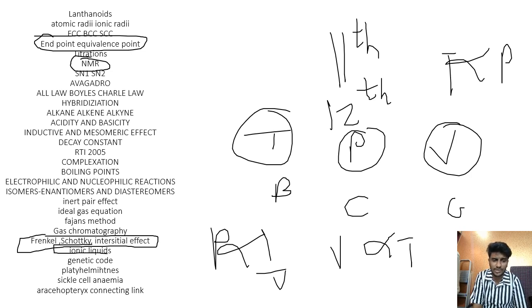There was a question on the genetic code, platyhelminthes, arthropods, nematodes, and then a question on anemia, which one is incomplete dominance, complete dominance, codominance, autosomal dominant, pedigree analysis, X-linked dominant, X-linked recessive. Then connecting links. There are a lot of connecting links if you ask. So Archaeopteryx, it's a connecting link between reptiles and birds. So these were the questions that were asked.